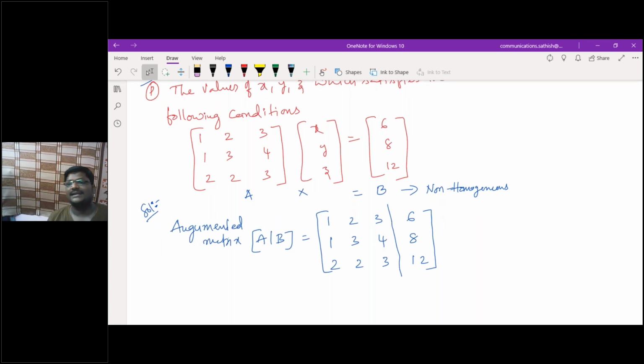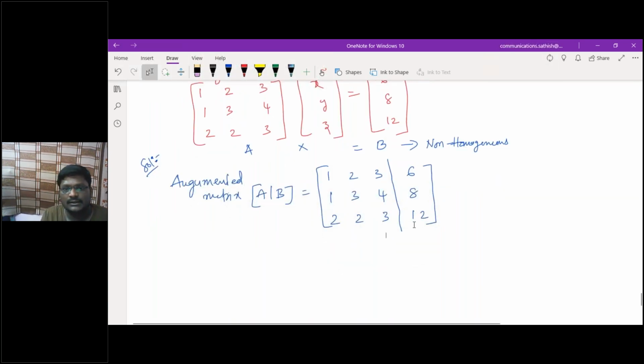So I need to reduce this matrix into what, row echelon form or not? I wanted to reduce this matrix into row echelon form. Am I correct? Yes, sir. So reduce our given matrix into row echelon form by using this element.